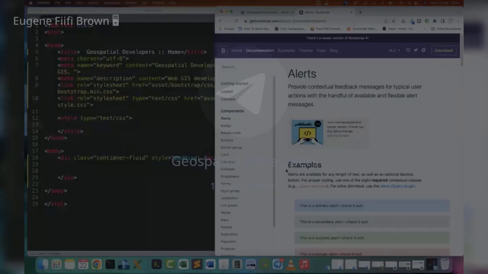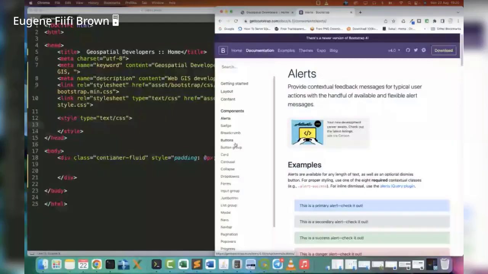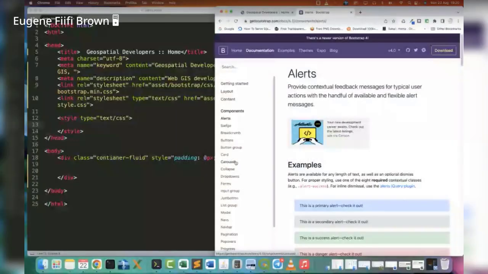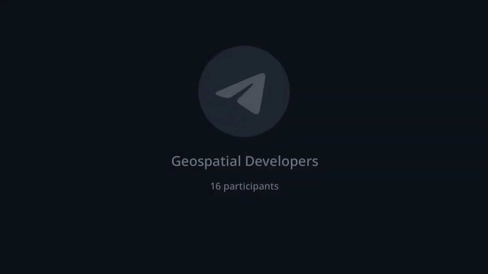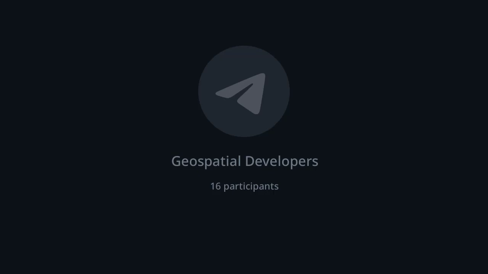You can just copy them into our page. They're already styled and beautified for us. There are a lot of them, and I'm not going to go through all of them because of time. But we are just going to copy something from here, the nav bar.